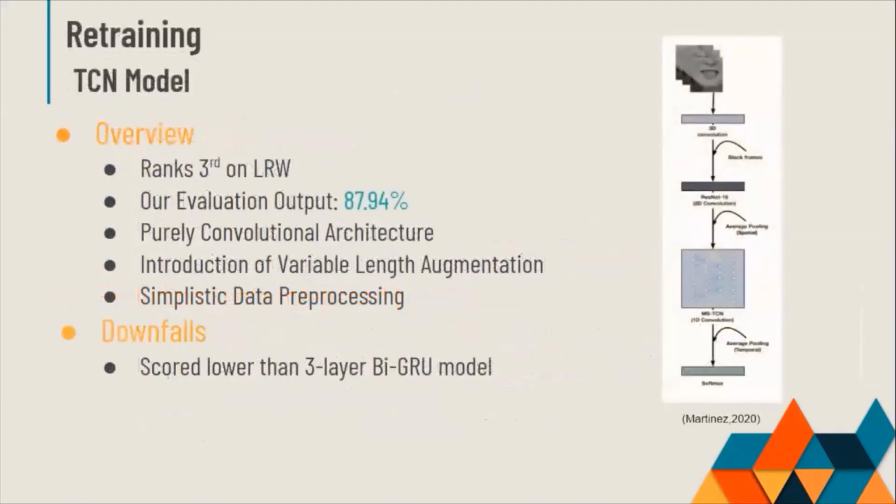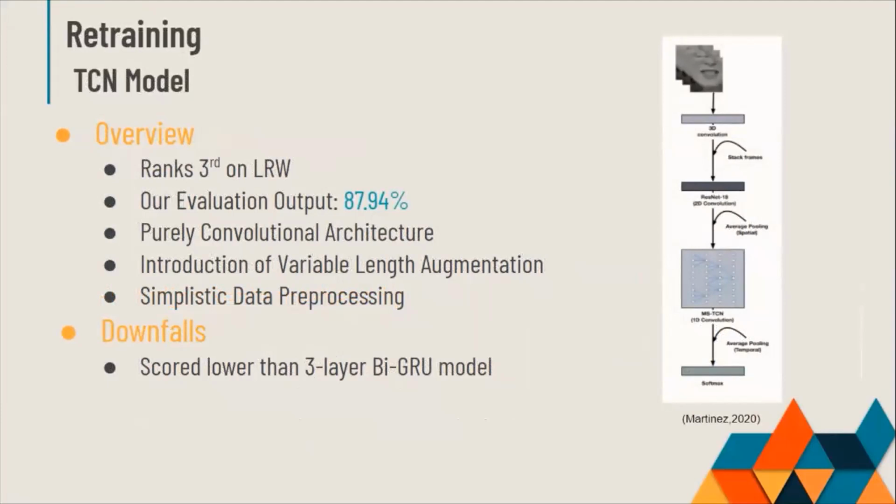So the second model that we wanted to initially retrain was the TCN model that achieves state-of-the-art results on the LRW dataset, which based on our own evaluation of their pre-trained model was equal to 87.94%. This is actually quite higher than what was already reported by the authors, which we think might be due to further tuning that they already added after publishing their paper. Since it's a purely convolutional architecture, it results in a simpler training procedure.